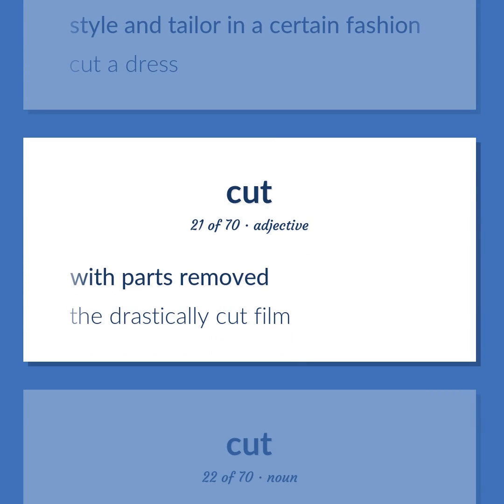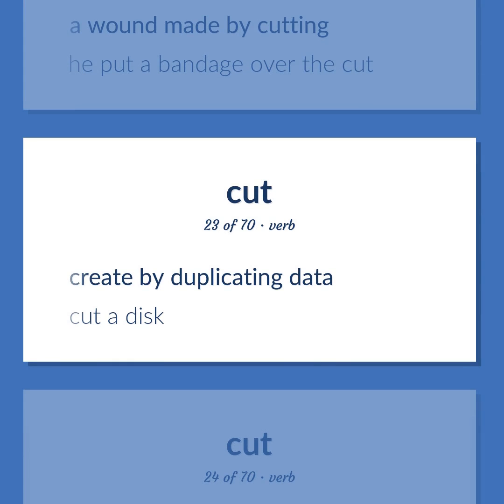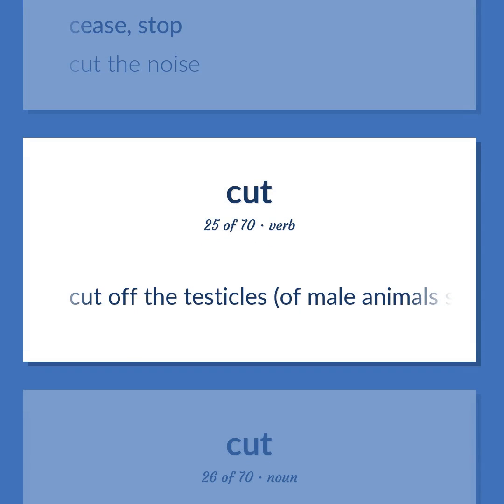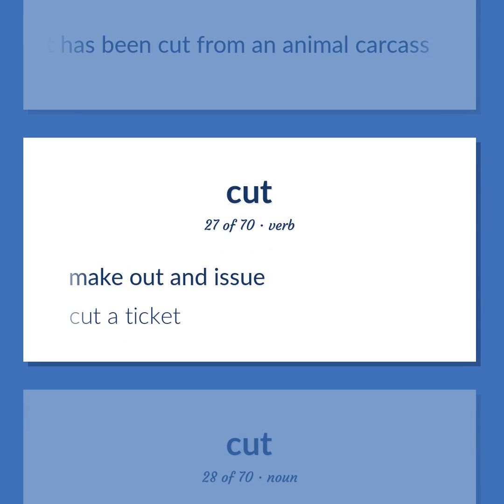With parts removed. The drastically cut film. A wound made by cutting. He put a bandage over the cut. Create by duplicating data. Cut a disk. Cease, stop. Cut the noise. Cut off the testicles, of male animals such as horses. A piece of meat that has been cut from an animal carcass. Make out an issue. Cut a ticket.